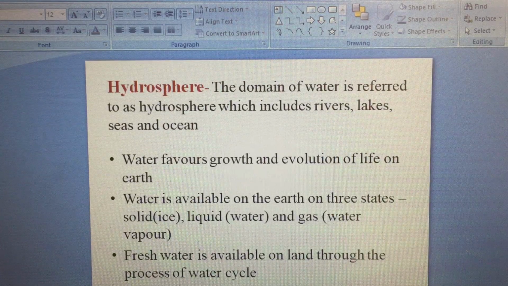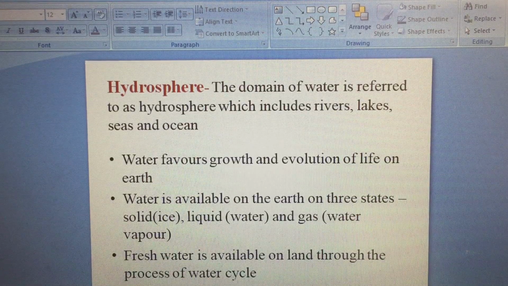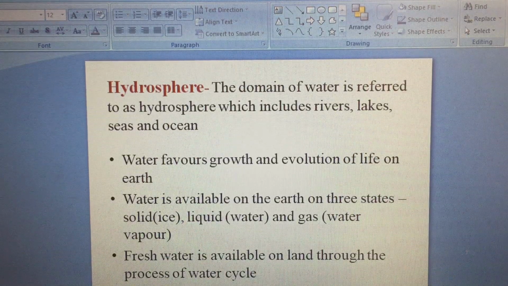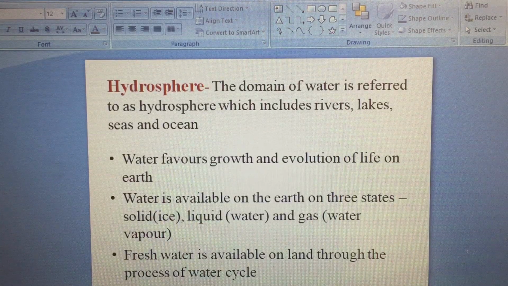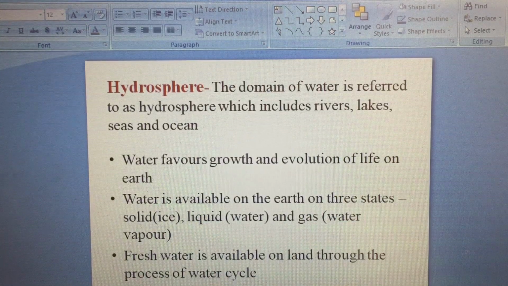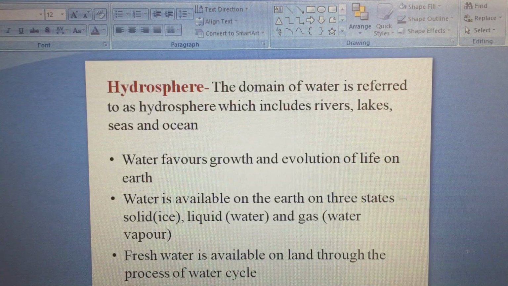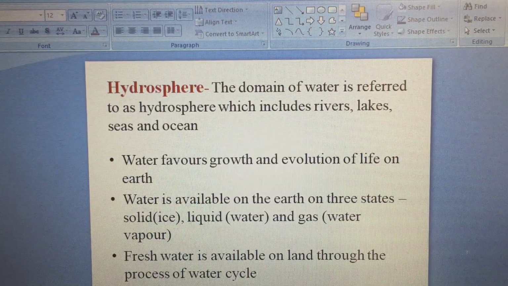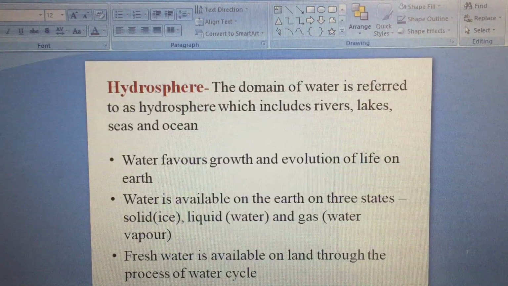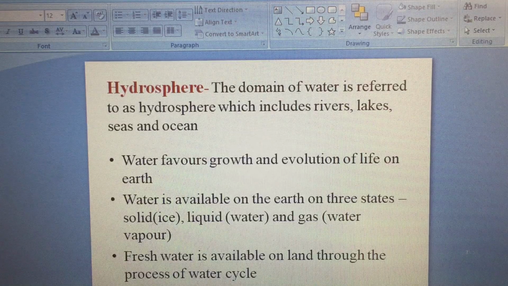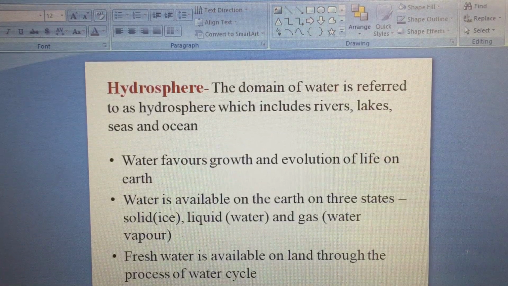Now let's move on to the next zone, which is hydrosphere. It is the domain of water, referred to as hydrosphere, which includes rivers, lakes, seas, and oceans. So all these come under hydrosphere. And you must have studied that the first form of life on earth came in water only. Water favors the growth and evolution of life on earth.